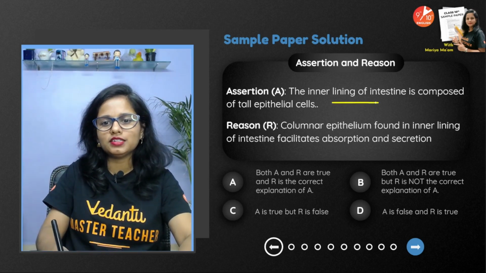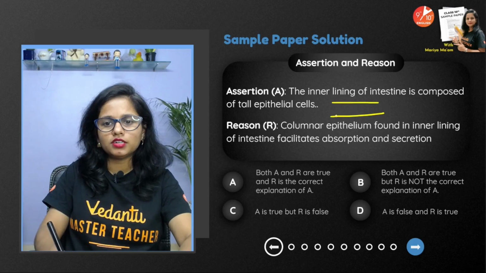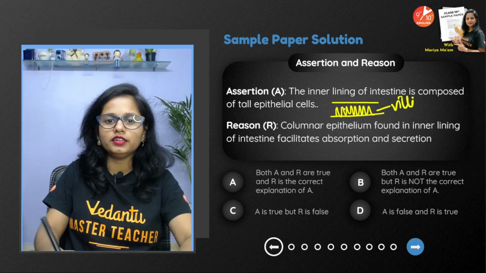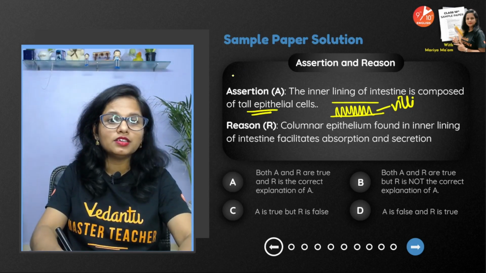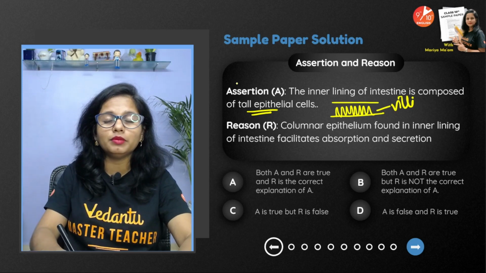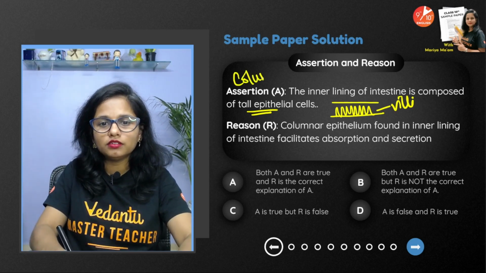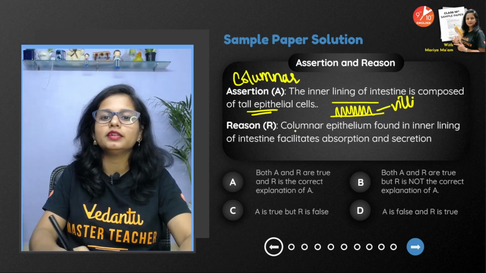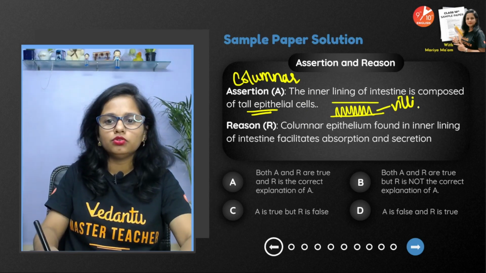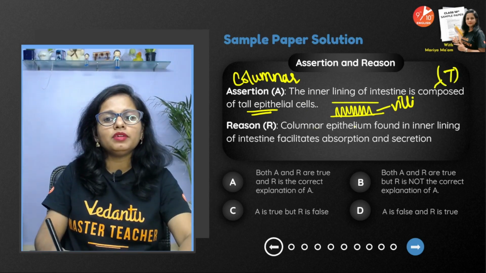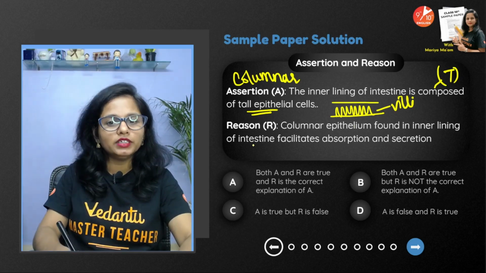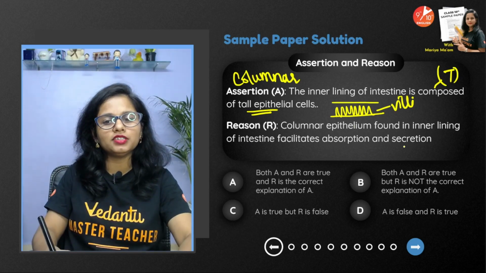So if we see intestine, there are finger-like projections which we call villi. They are the tall epithelial cells. Yes, we call them columnar epithelium, right? So of course the first statement is true. Columnar epithelium found in the inner lining of the intestine facilitates absorption and secretion.